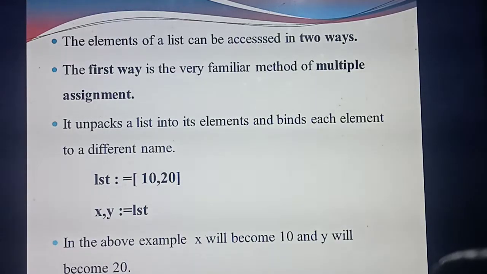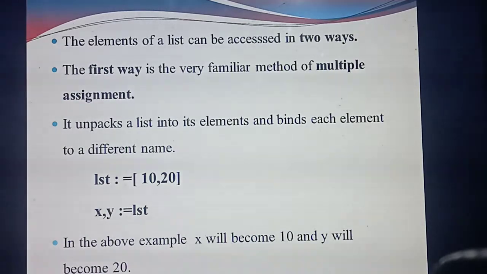First it should unpack the list. That means it will not arrange, first it will unpack a list. Next, it will bind, or give, each and every element a different name. Understood the two points? See the example. What's the first thing? First one is a list. List, LST. What's the name of the list here? LST. LST is the name of the list.